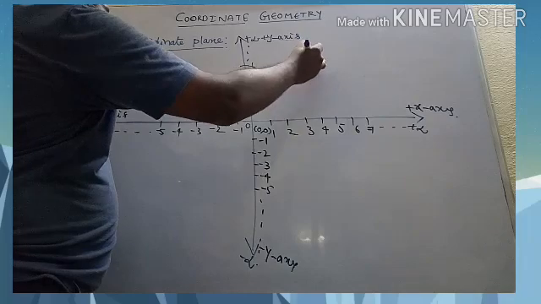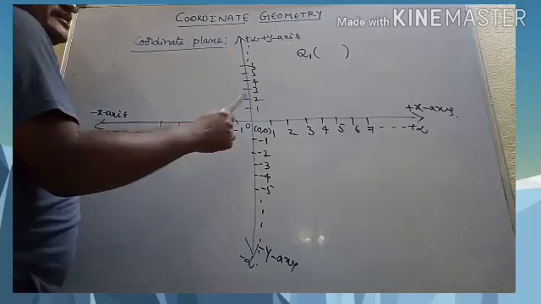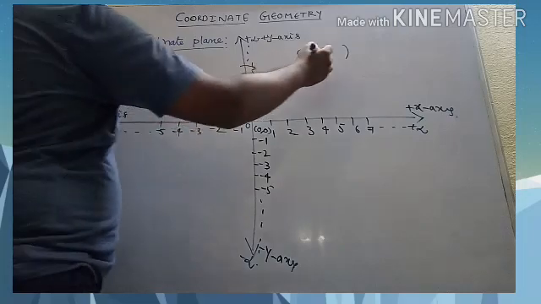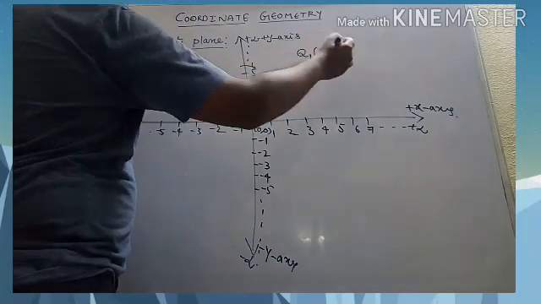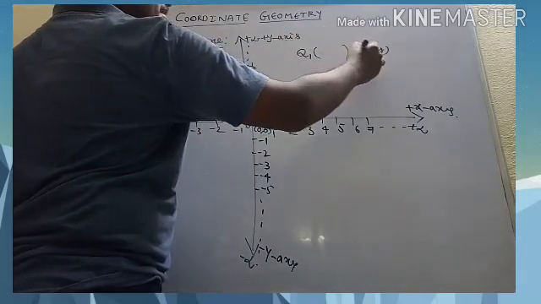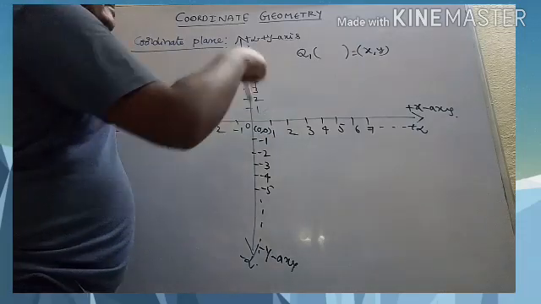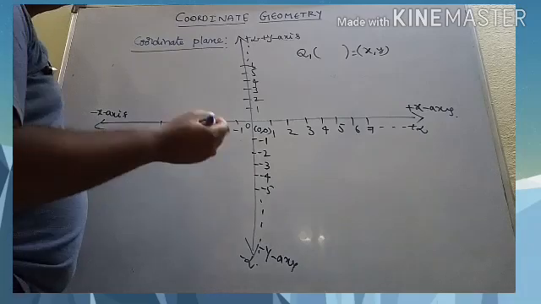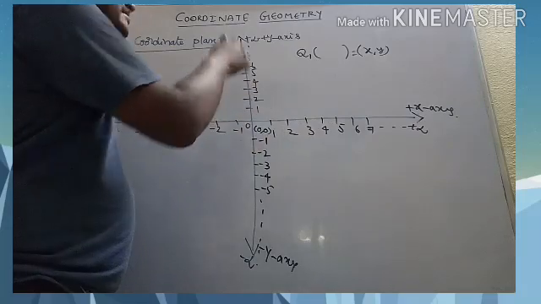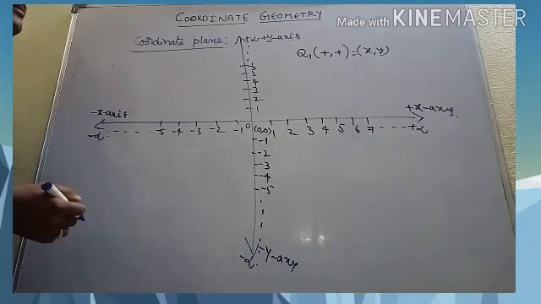This is what you call quadrant 1. In quadrant 1, this quadrant is made up of positive x-axis and positive y-axis. That's why any point on the coordinate plane is represented by some x comma y, x value and y value like that, right? Therefore, the first quadrant is made up of positive x-axis and positive y-axis. That's why it is plus comma plus. Quadrant 1 is plus comma plus.